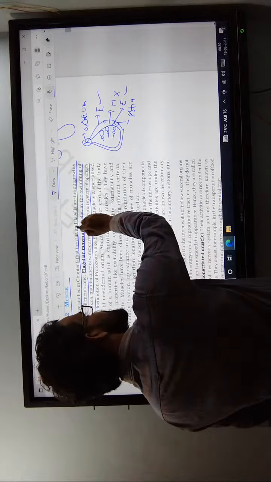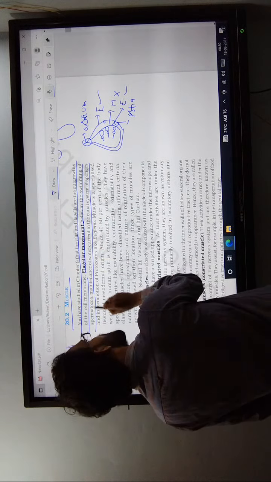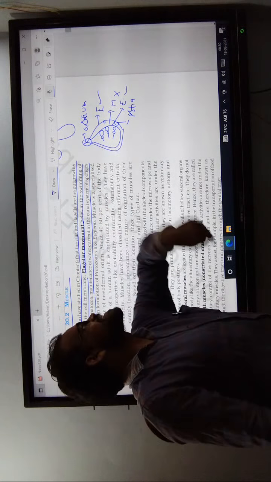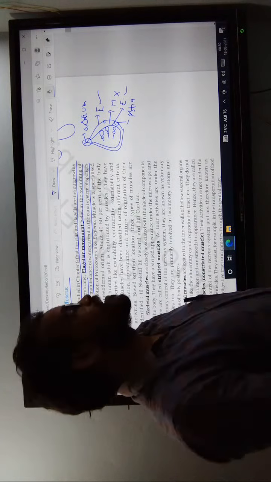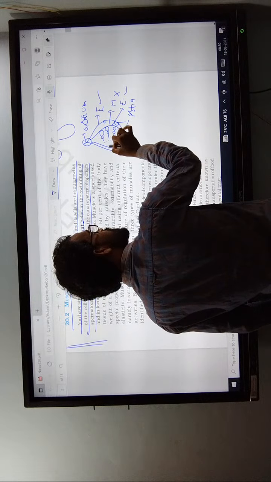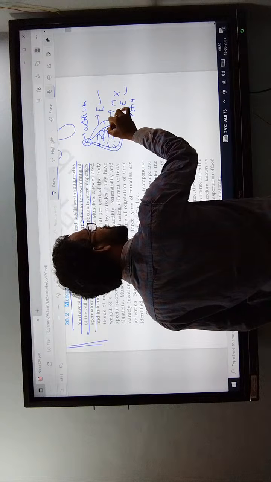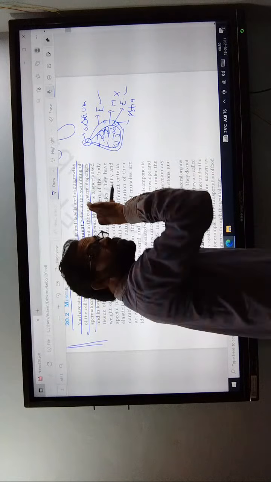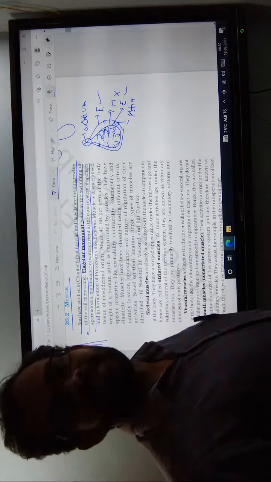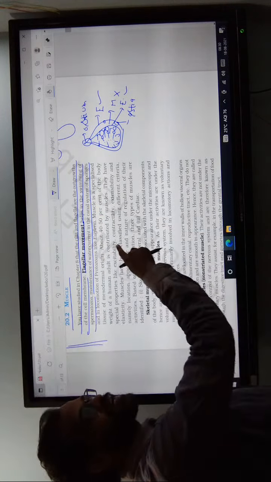The flagellar movement maintains the water current in the canal system, and the food materials are transported into the entire body cell. These flagellated cells act like a circulatory system, like a heart.